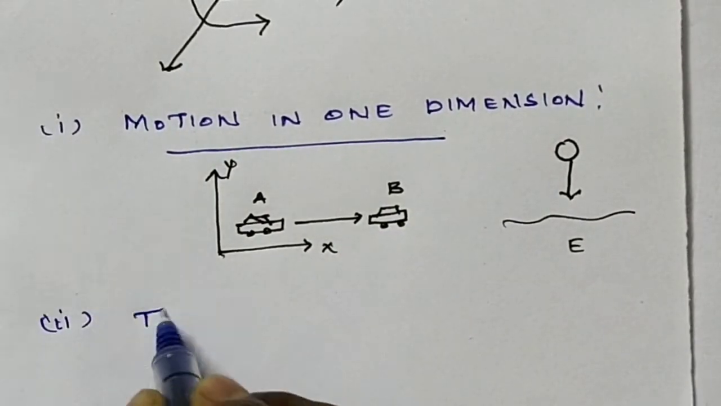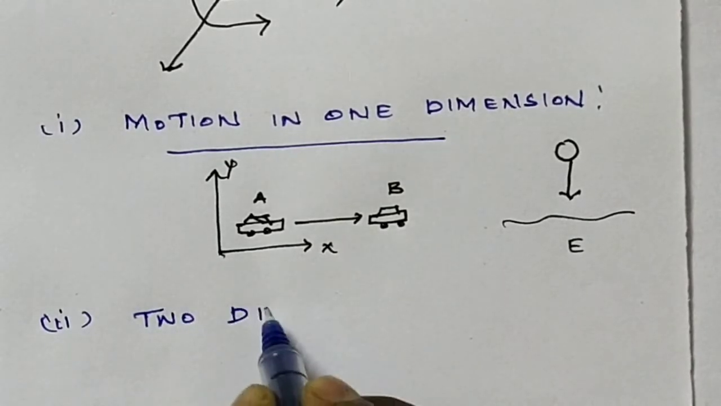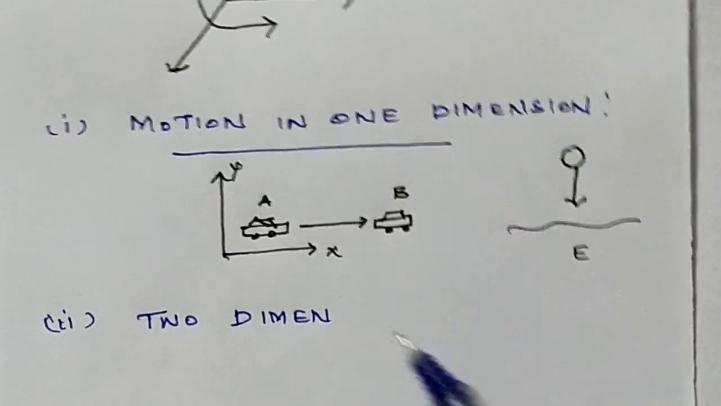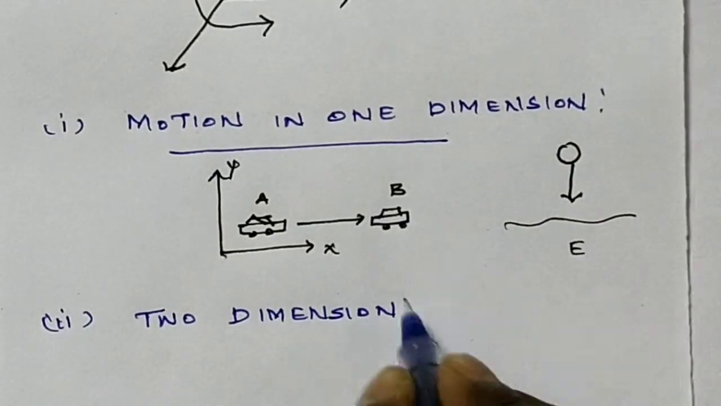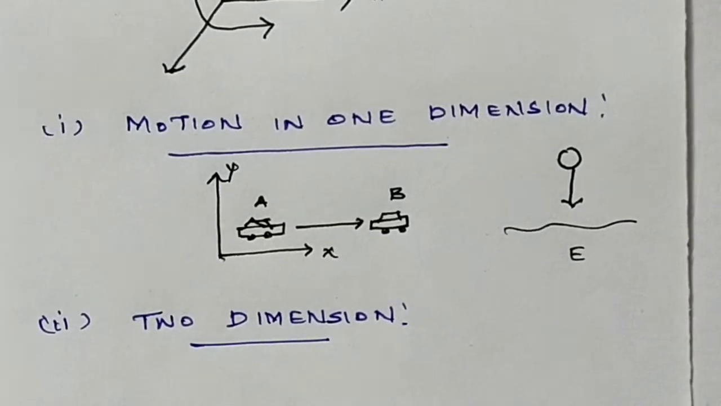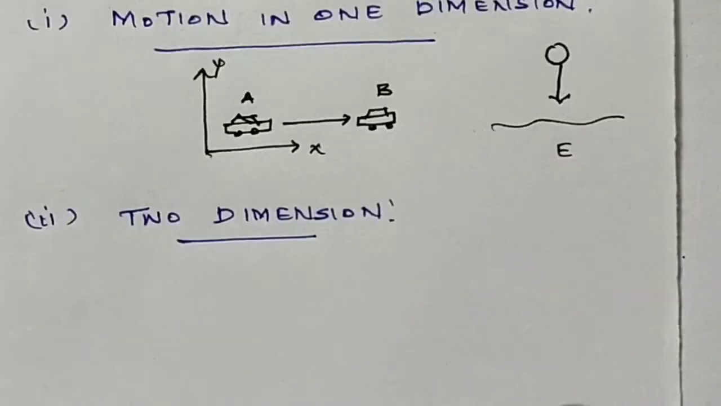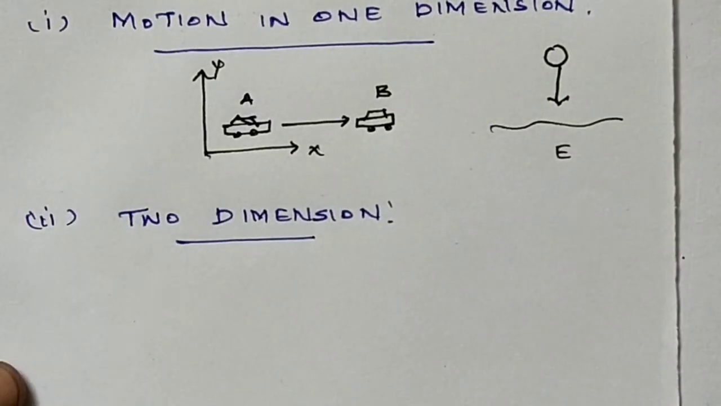So motion in two dimensions. Here two dimensions means the particle is moving along a curved path in a plane. In this motion, two coordinates specifying the position of the object change with time. So when an object moves in two planes depending on time, that is called motion in two dimensions. Here the example is the motion of a coin on a carom board.